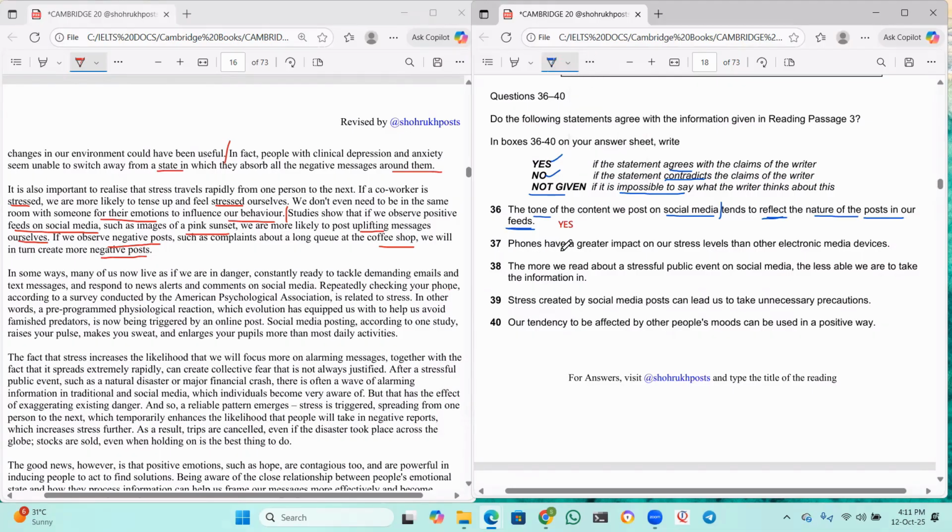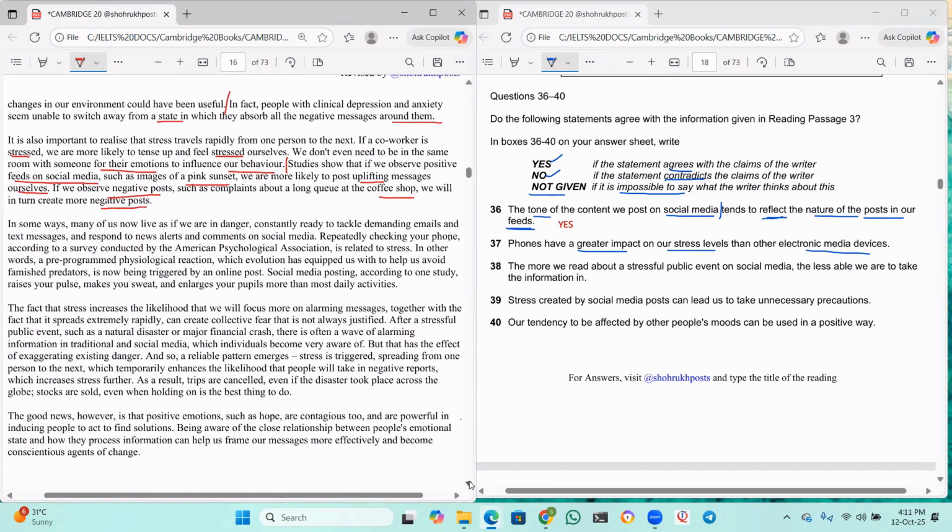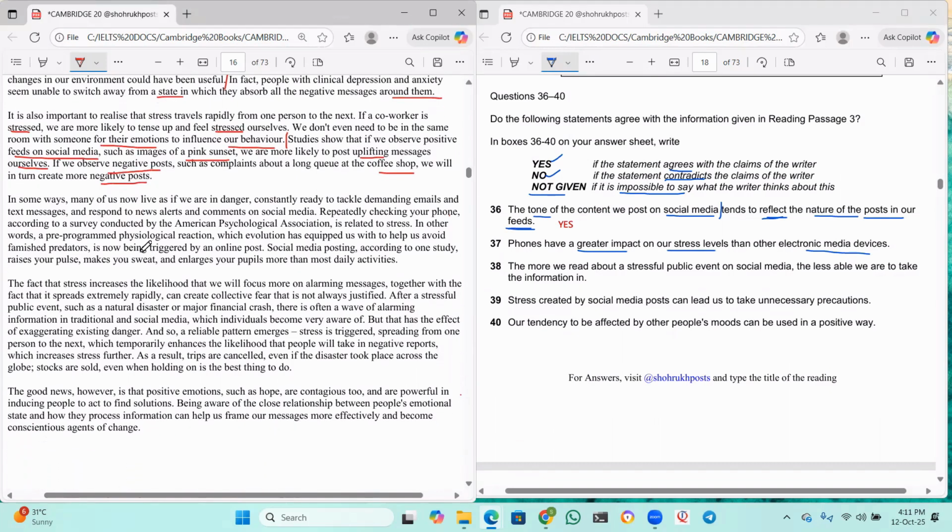Next, phones have greater impact on our stress levels than other electronic media devices. Okay. He did not talk about phones here, so let us read the next paragraph. Now, in some ways, many of us now live as if we are in danger, constantly ready to tackle demanding emails and text messages and respond to news alerts and comments on social media. Repeatedly checking your phone, according to a survey conducted by the American Psychological Association, is related to stress.